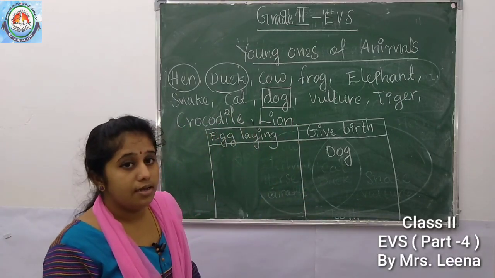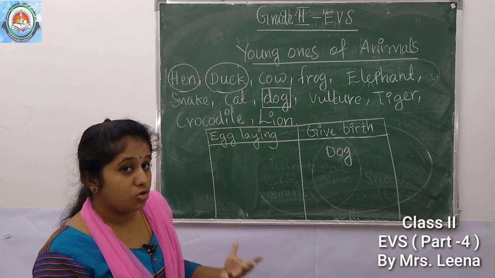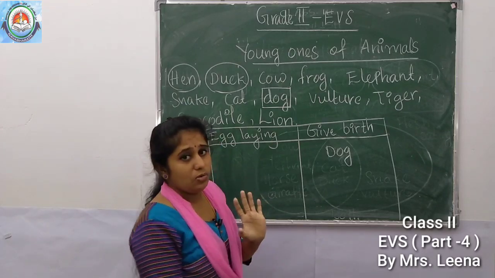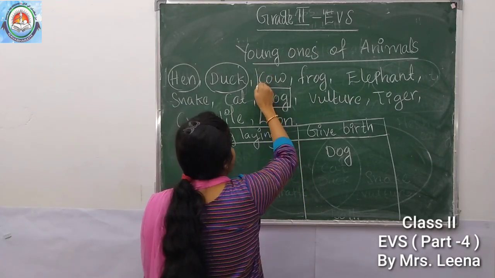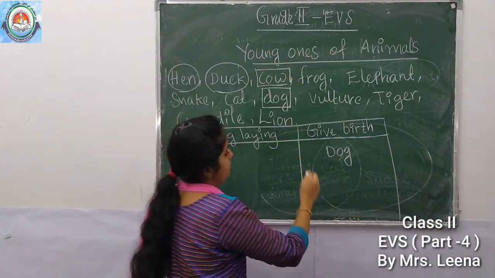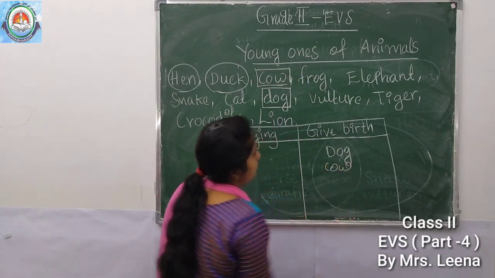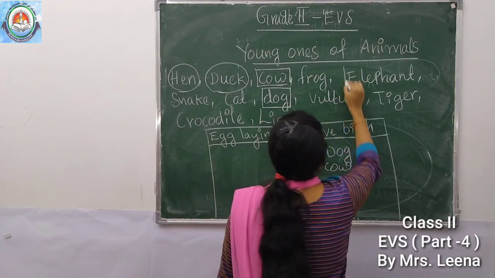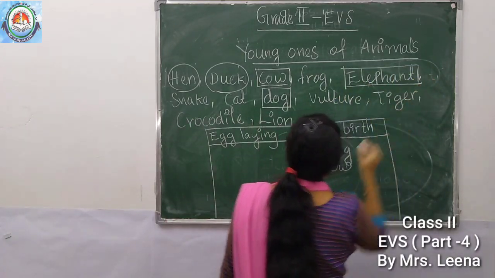Then next one, which are the animals giving birth to their babies? Yes, many animals are here. Yes, very good. Which one? Yes, cow. Then, right. Yes, very good. Elephant. Yes, elephant.